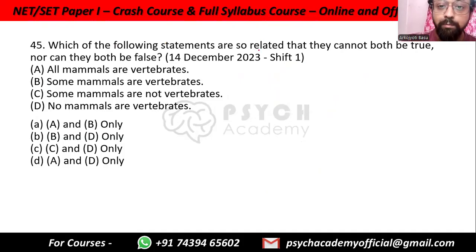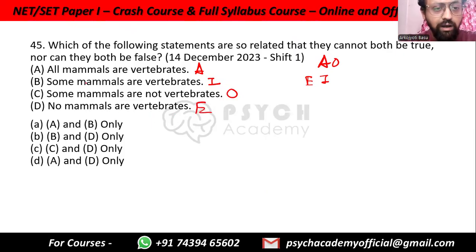Which of the following statements are so related that they cannot both be true nor can they both be false? Again, they are asking for contradictory, which means A and O, and E and I. So all mammals are vertebrates, this is an A kind of statement. Some mammals are vertebrates, I kind of statement. Some mammals are not vertebrates, O kind of statement. No mammals are vertebrates, E kind of statement.